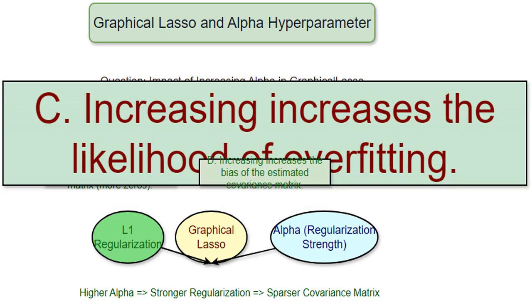Graphical lasso. This is a specific algorithm in scikit-learn, a Python machine learning library, used for estimating a sparse covariance matrix. It uses L1 regularization to achieve sparsity, which is important when dealing with high-dimensional data or when a simpler model is desired. It effectively helps us to discover relationships between variables without overcomplicating our model.